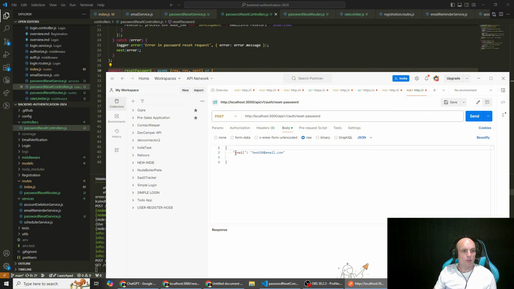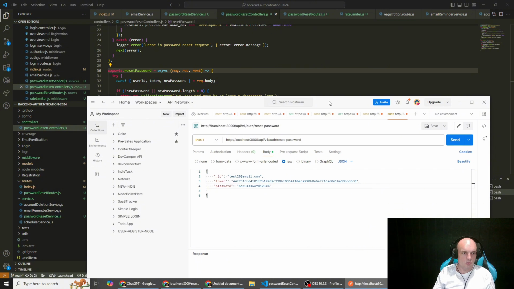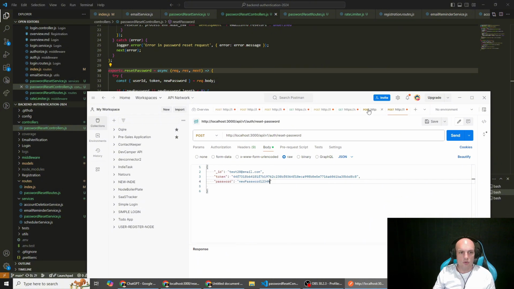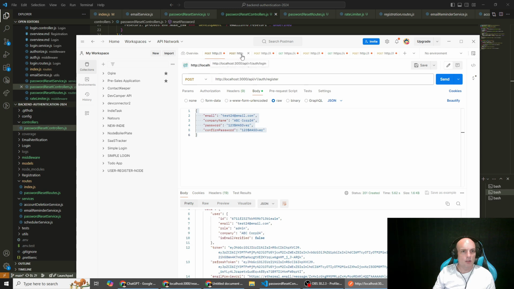So ID, token, and then password. And this can be new password, $123, %. And we just need our user ID. So this was, oh God, we don't have the user ID.